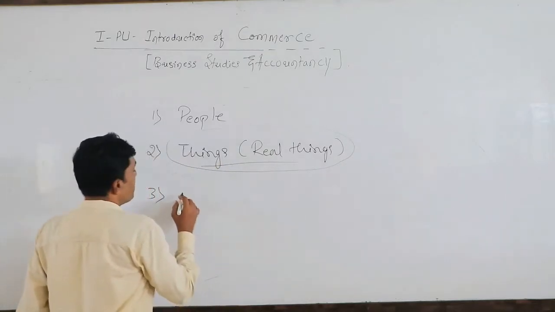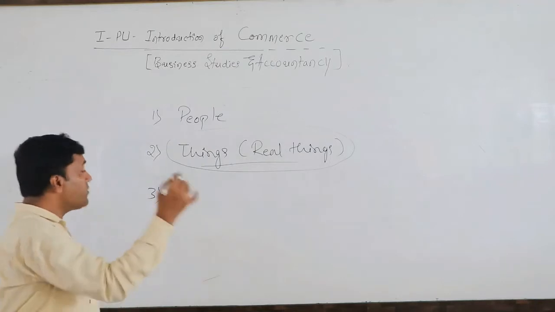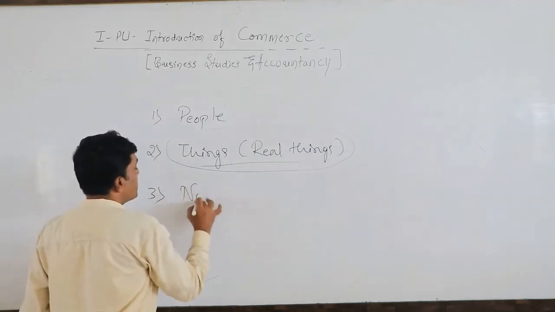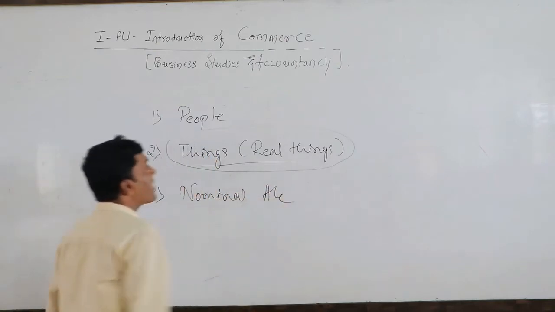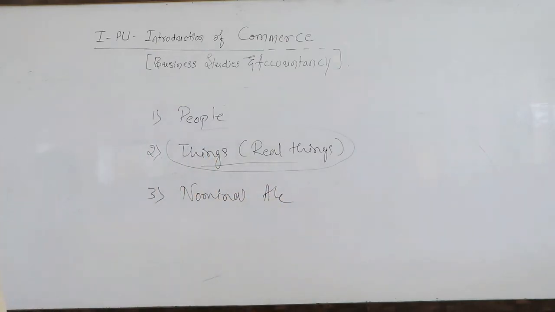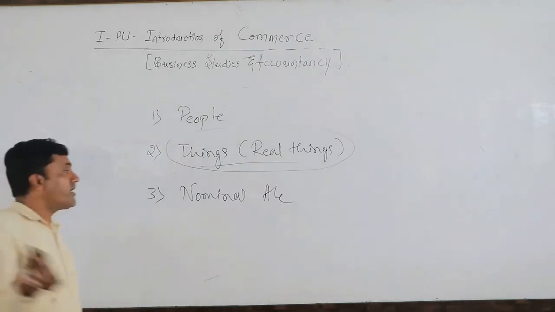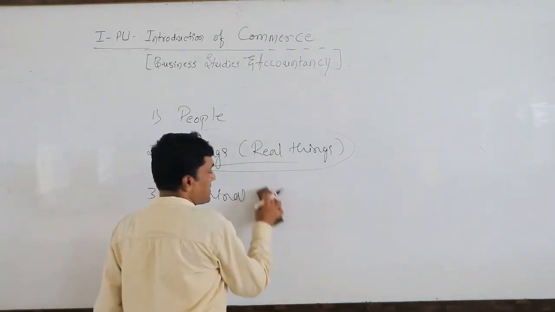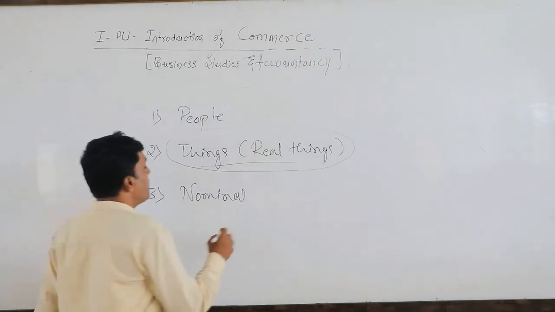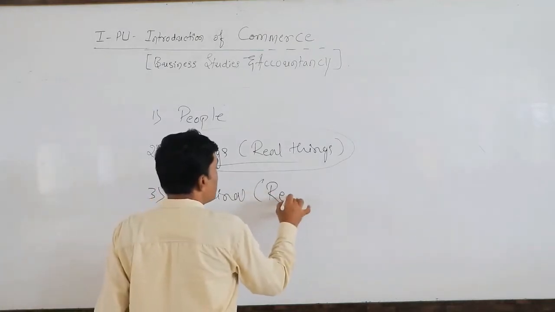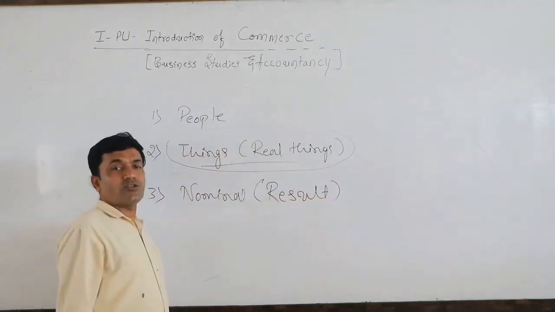So that is the reason, what we don't know at present about the future, we can say is nominal. Like this, dear students, we are classifying the accounts for conducting business transactions. So with this we can say nominal means the result regarding income or loss.